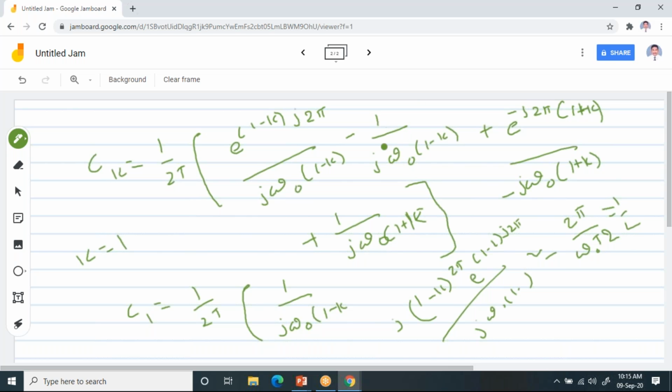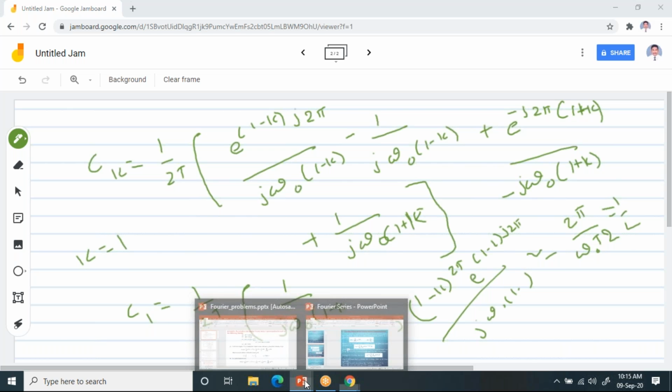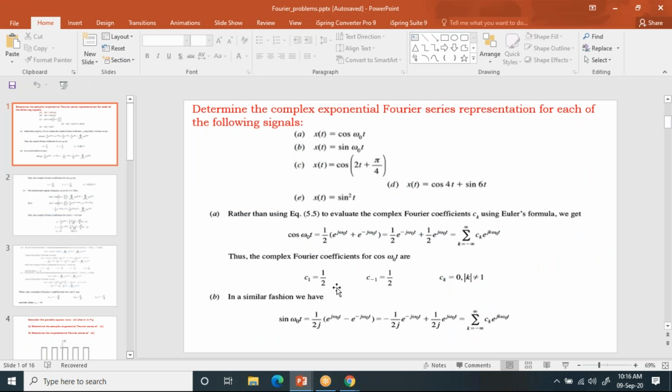So you don't get this. When you apply L'Hospital rule, since you are finding for the variable k, you need to differentiate d by dk. That is how you can get this answer, and finally you'll get this 1 by 2. You differentiate the numerator and denominator, and automatically you'll get it. So this is how you will find this value 1 by 2.